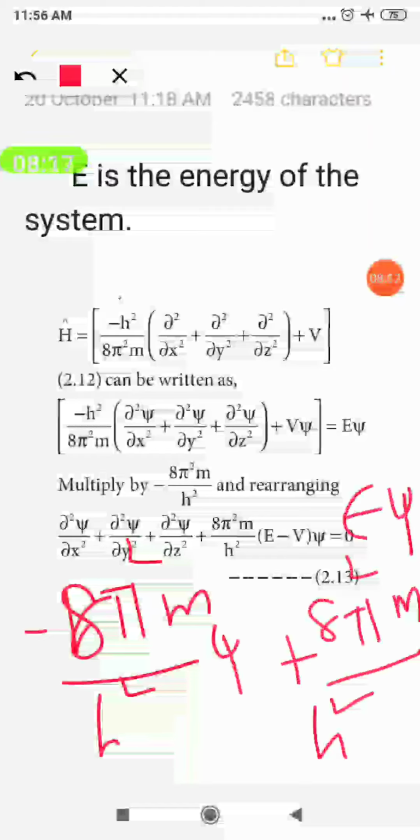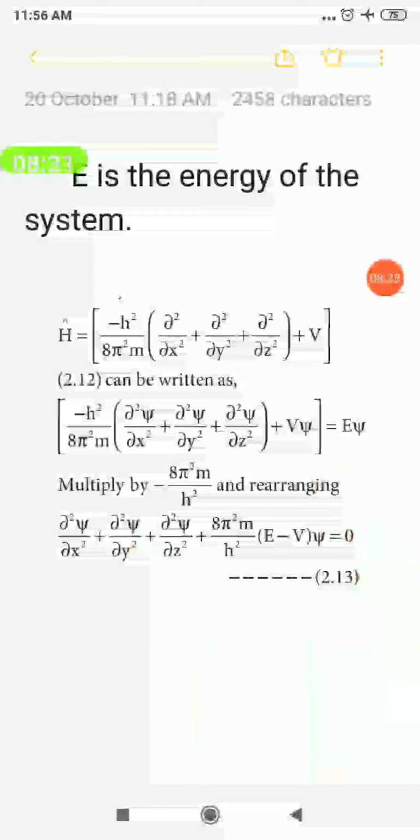Here which is the common term? Psi is a common term. Similarly 8 pi square m by h square is a common term. So taking out 8 pi square m by h square and psi, we write E first and minus V second. Okay? So we get that equation. Okay? So when this second equation is multiplied by minus 8 pi square m by h square, we are getting this equation. This is called as time independent Schrödinger wave equation.